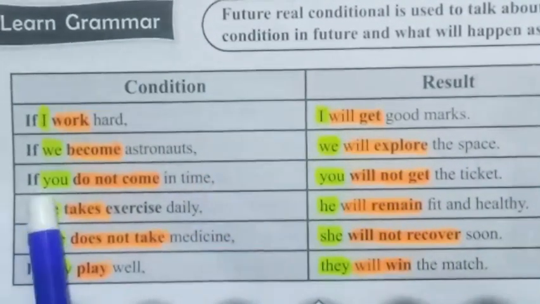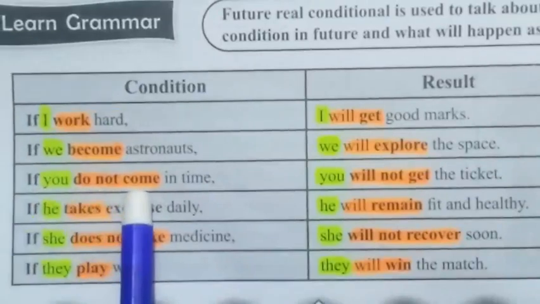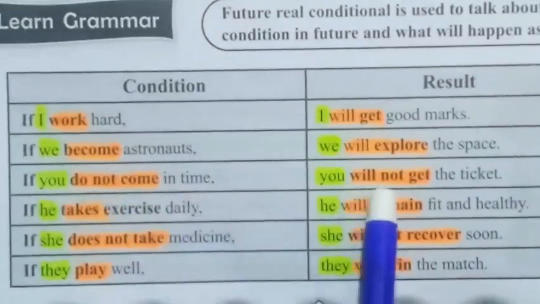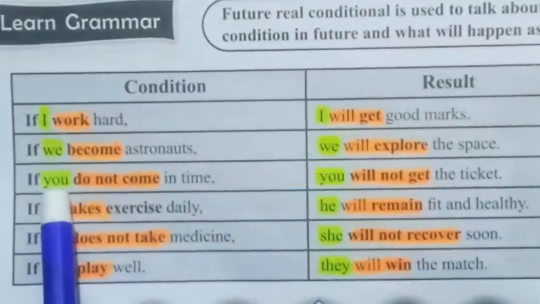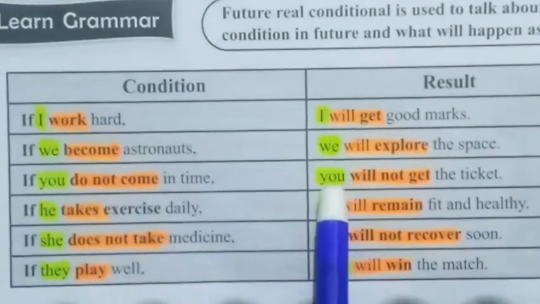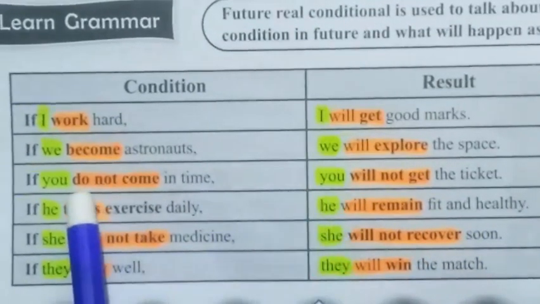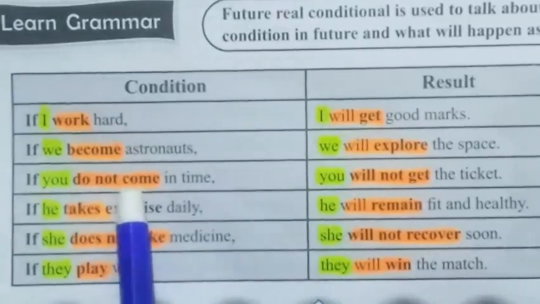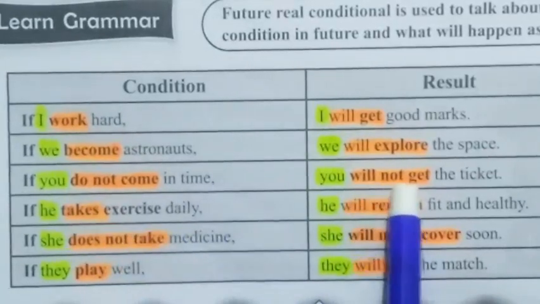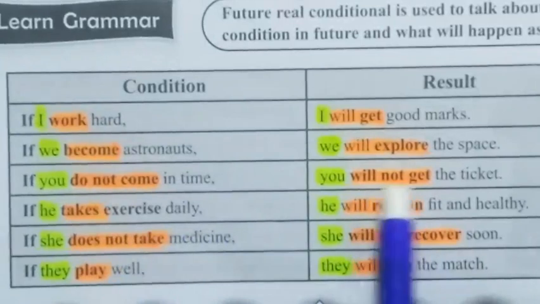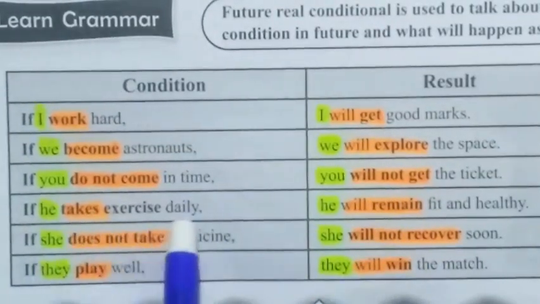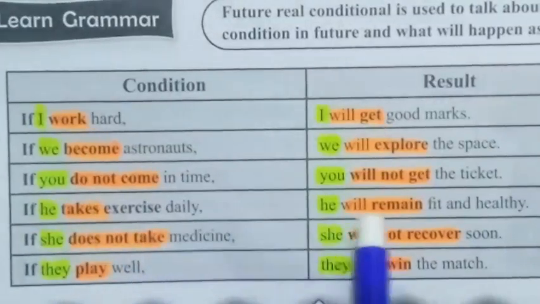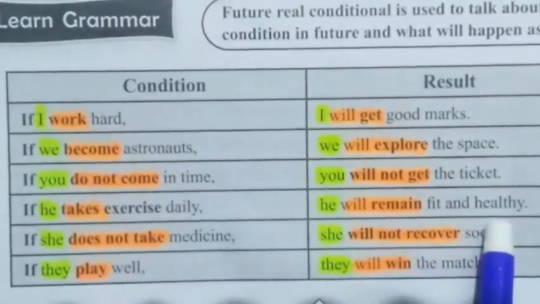Sentence number 3: if you do not come in time, you will not get the ticket. There the subject is you, and there is also the subject you. There is the simple present tense, and there will not get is the simple future tense. If he takes exercise daily, he will remain fit and healthy.